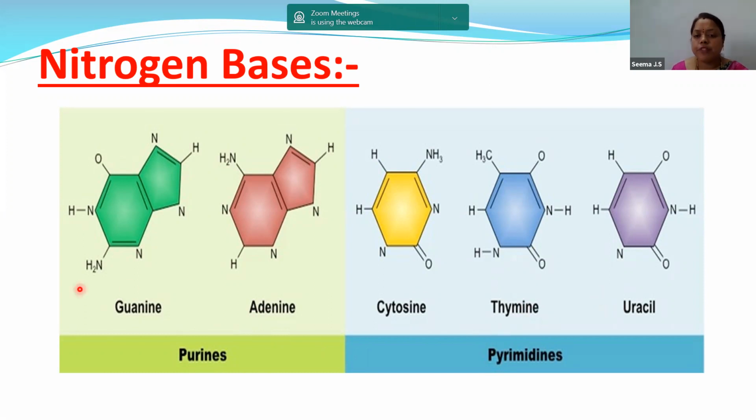So it might be a bit difficult for you. Let us have a small mnemonic to remember these nitrogen bases. Children, purines, as these are rings, let us give a mnemonic to them: Pure as gold. That means Pure is purines, As is adenine, Gold is guanine. That is the first letters of our statement, pure as gold. Purines have adenine and guanine. Now pyrimidines. These pyrimidines are cytosine, thymine, and uracil.